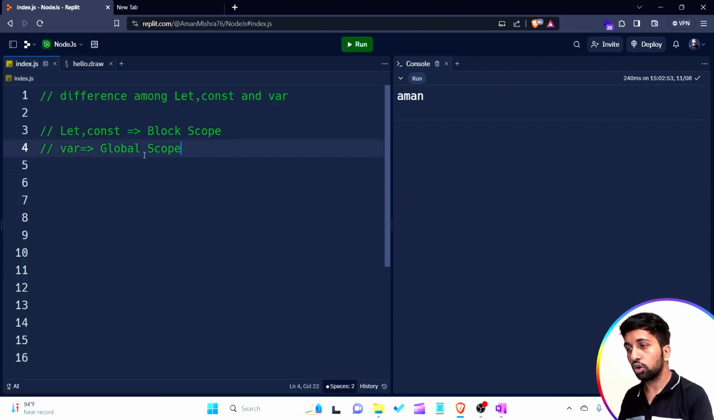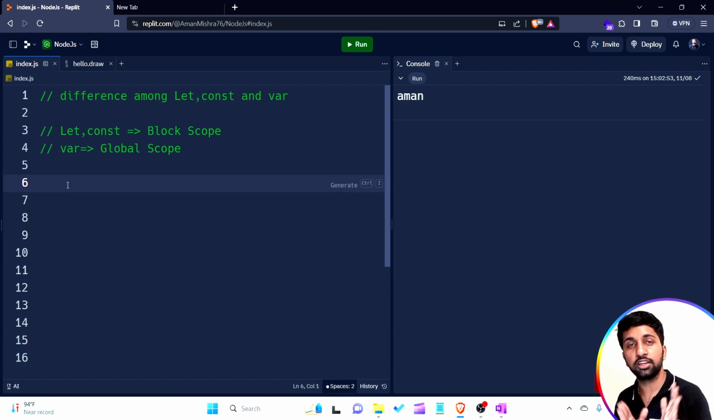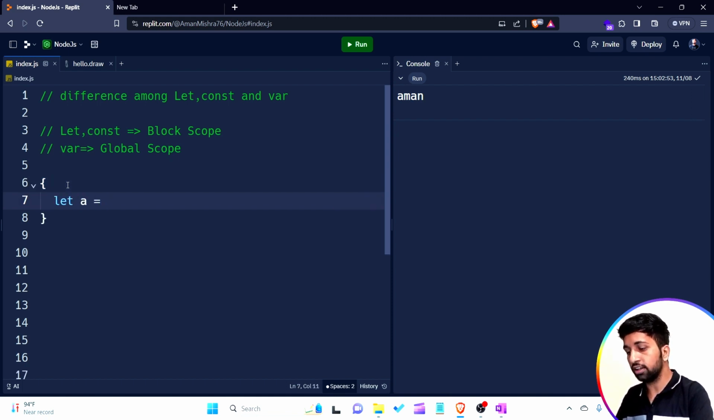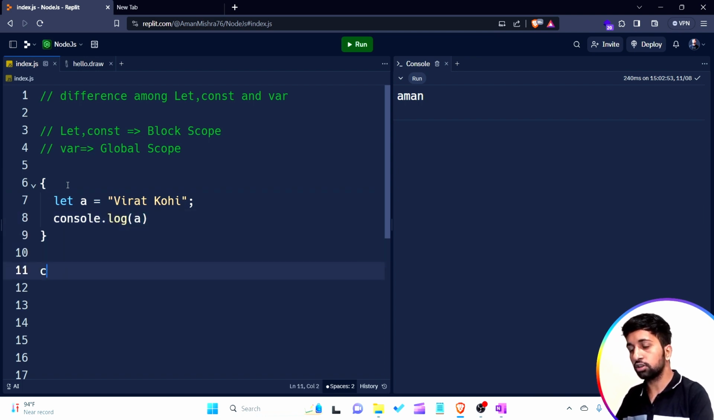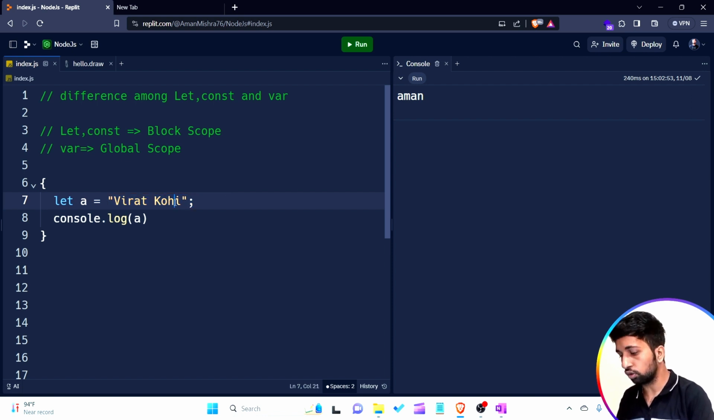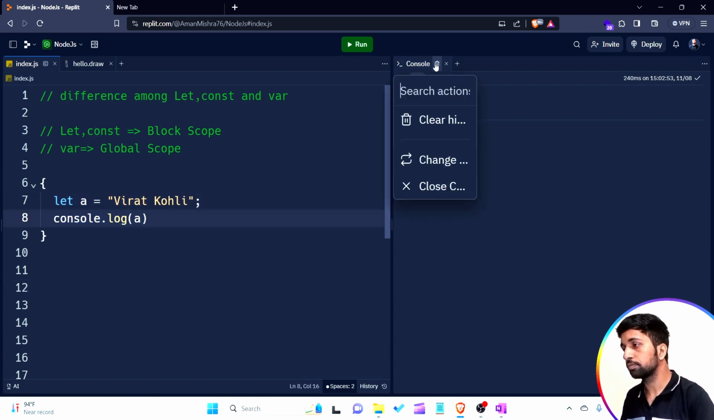Now I want to talk about another example, so you are able to understand the major differences between all these things. I'm starting with let. I'm simply creating a block here. Let a is equal to, let's assume, Virat Kohli. I'm just writing console.log a. I'm simply creating a block which contains a variable a, which is initialized by the string Virat Kohli, and I'm just printing the variable. Let's run the program and see the output.